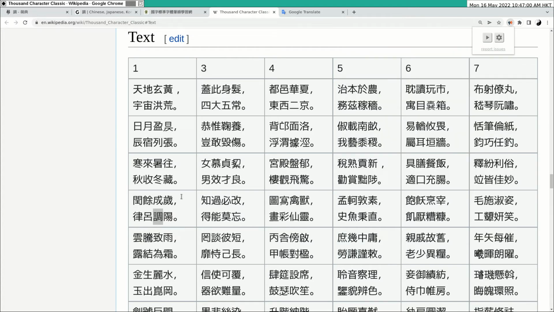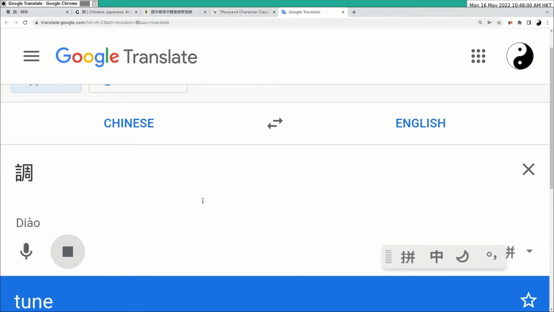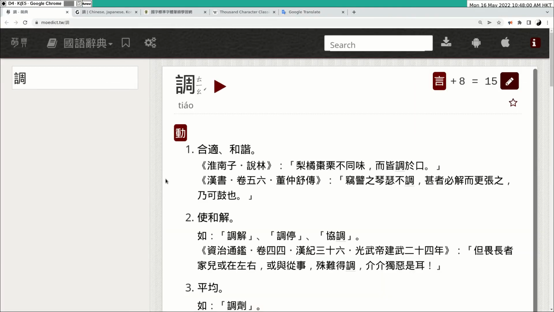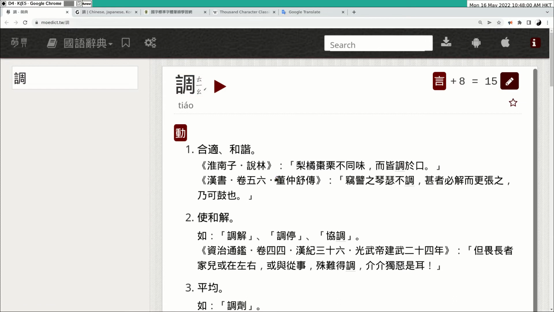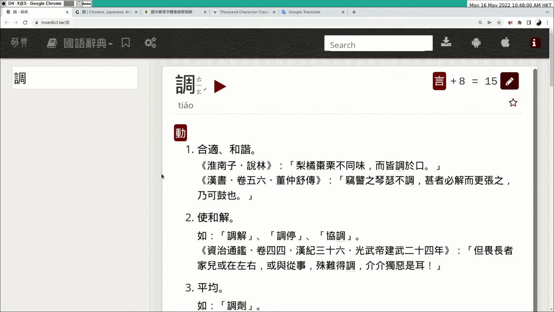But sometimes pronounced as Diao, and you can see Google Translate also pronounces it Diao. It means tuning, but in fact it's more appropriate to pronounce it Qiao. Why is there such a difference? Some pronounce it Diao, sometimes Qiao. It depends on the context, but most of the time, it's Qiao.